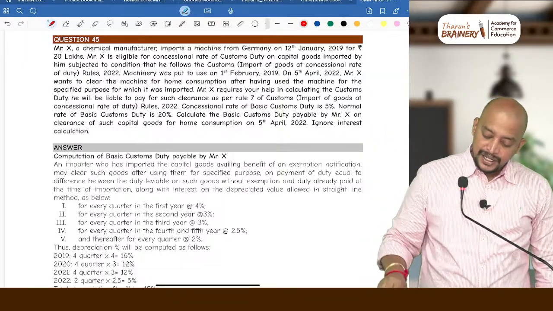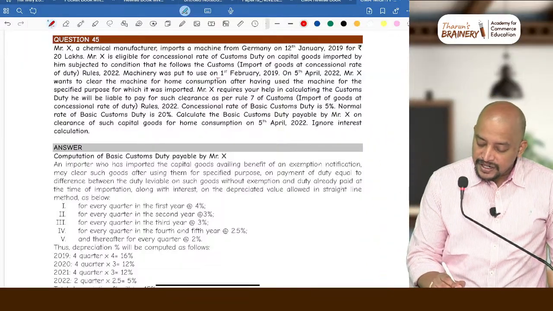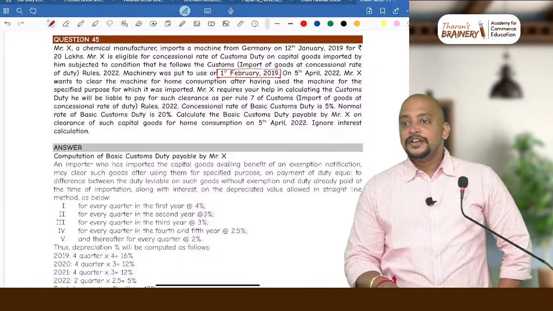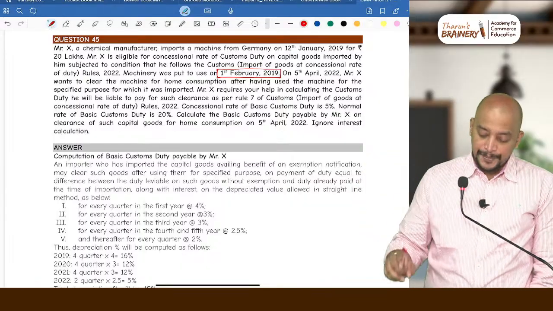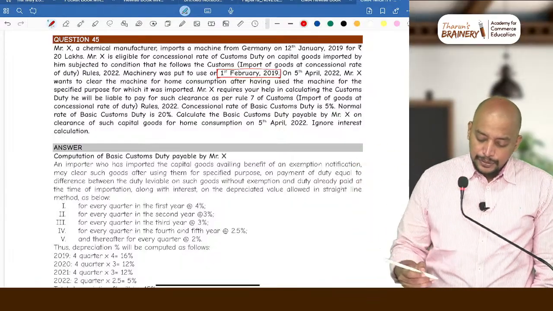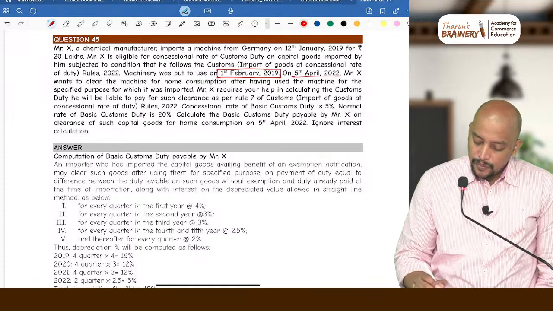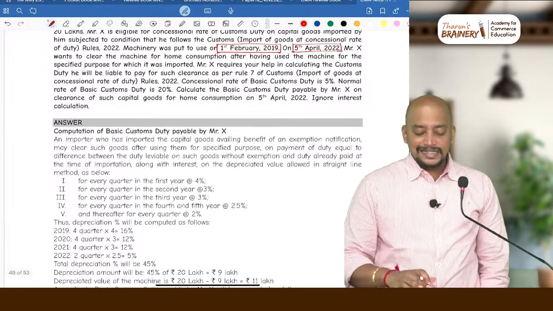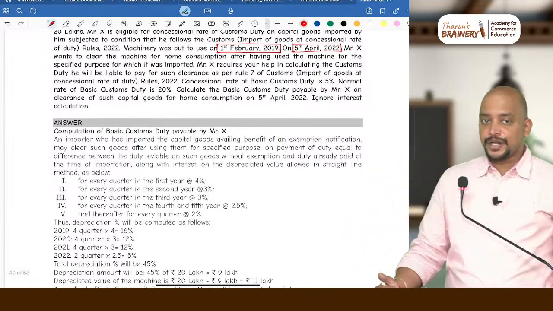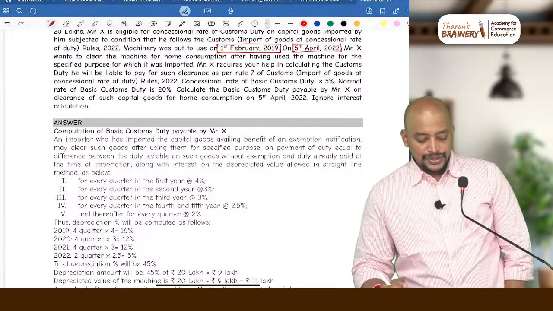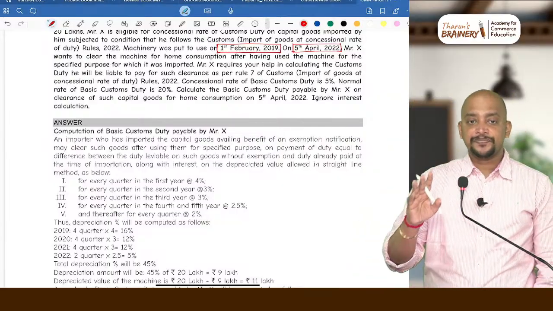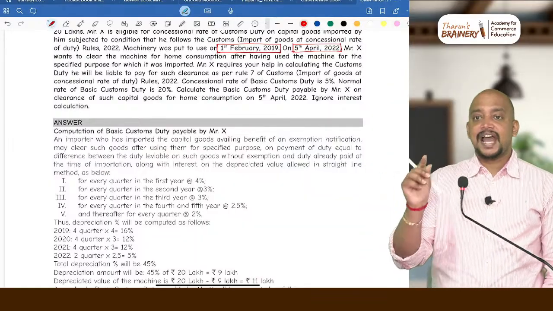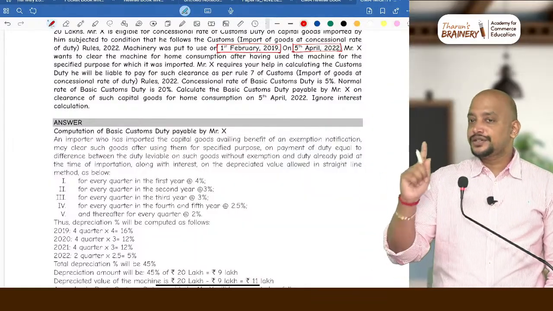Now, if you observe here, the machinery is put to use on 1st February 2019, so from 1st February 2019 we need to count the depreciation. On 5th April 2022, Mr. X wants to clear the machine for home consumption. Means, what is the number of years for which we need to compute? First, in the year 2019, all 4 quarters are covered: February, Jan, Feb, March. So quarter or part thereof, calendar quarter we need to take. So first year is 2019.